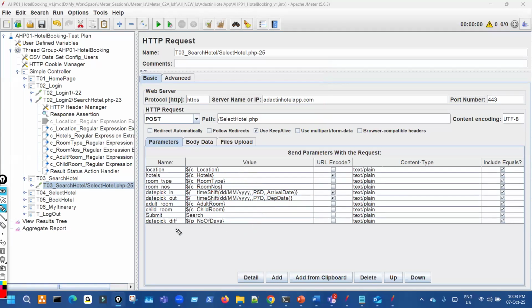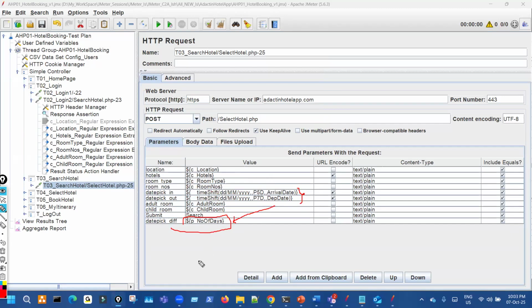Now one problem is there: the date difference we have to give. Whatever difference you are keeping between check-in and check-out, you have to do here manually. So that becomes a problem. That's why the random approach you are suggesting creates an issue.